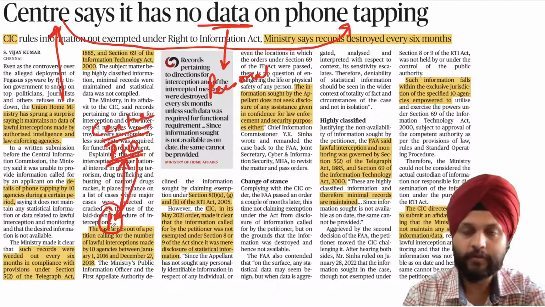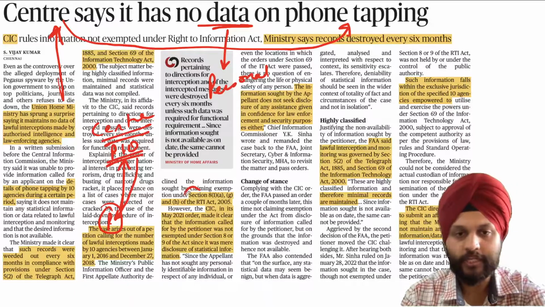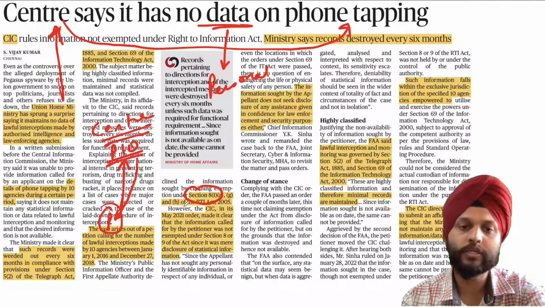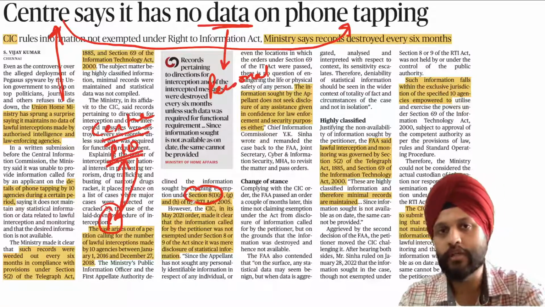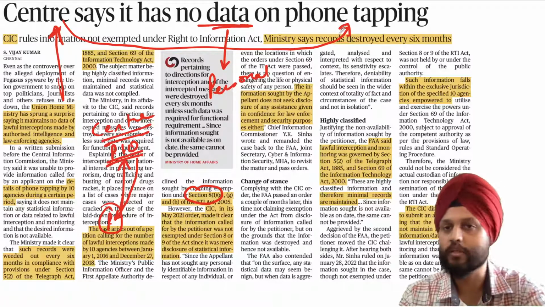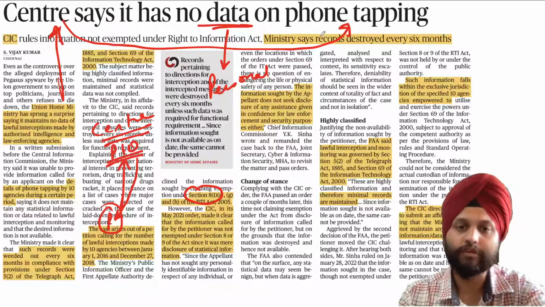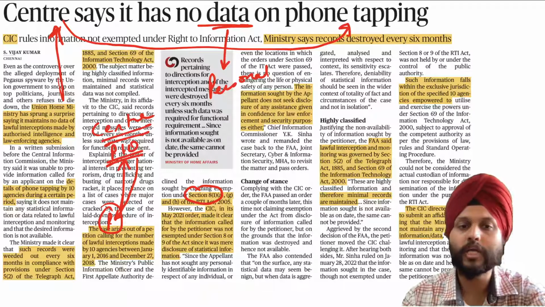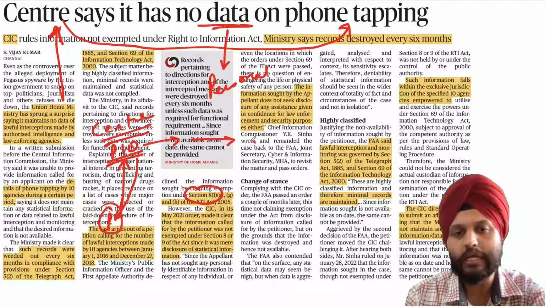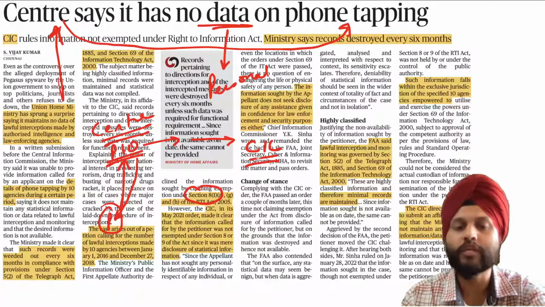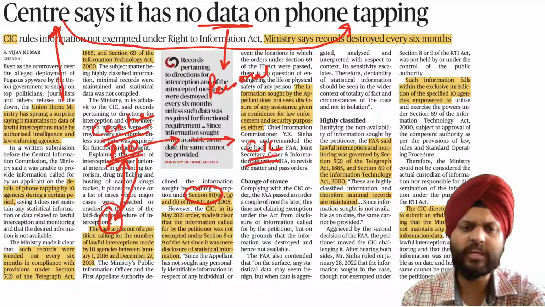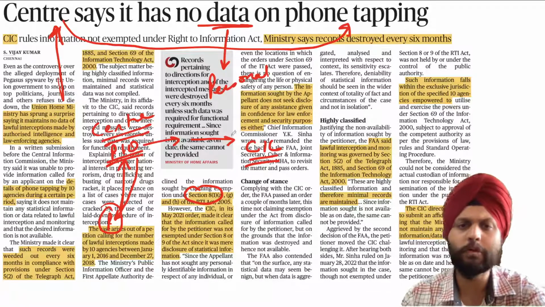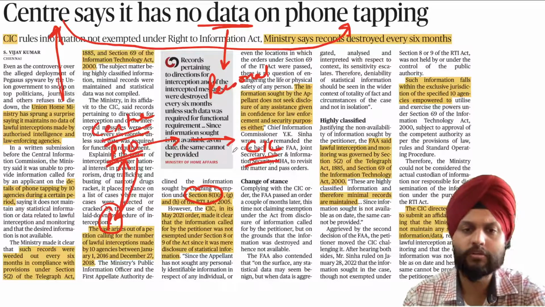So the government said, there is something known as Section 8 of the RTI Act, which exempts the security agencies from revealing this information. Fine. He was not happy with this communication that came from the PIO. So he appealed at one level, then at the other. Ultimately, he reached the CIC, the final authority. And the CIC said, what is the problem with you revealing the information? It's statistical data. Just release it.